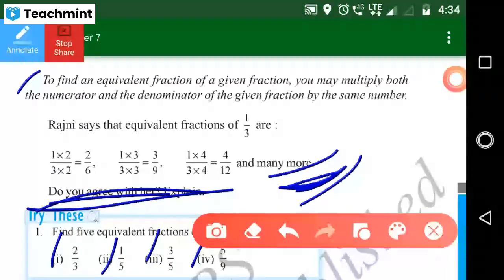Ma'am, like the one you told us to write, should we always start with 2 by 2 and then 3 by 3 and then 4 by 4? Like that only we have to start, ma'am? Start from 2 only. Yes, ma'am. Okay, ma'am. Ma'am, I got the answer for the first one. Yes, good.